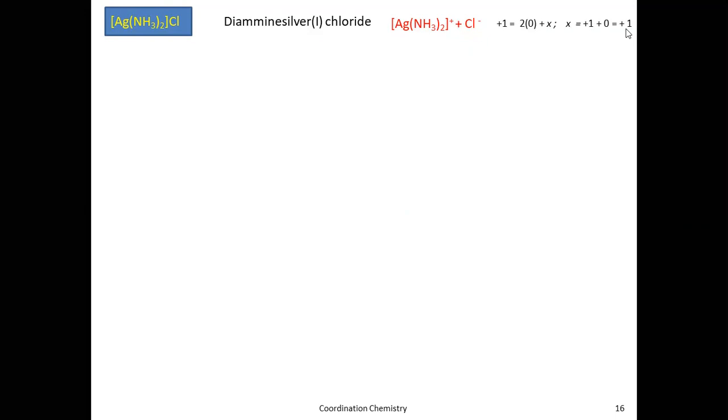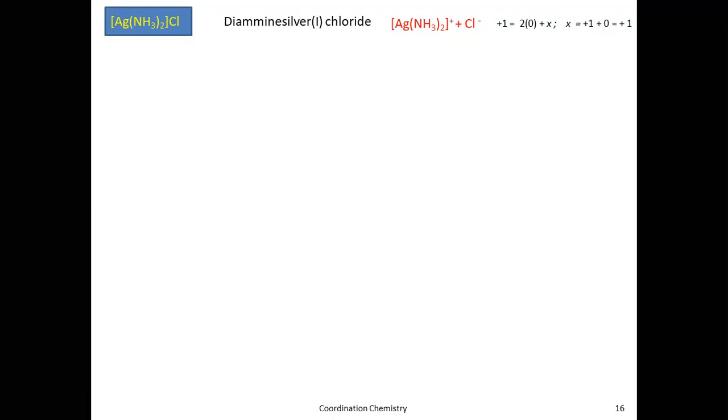Since the charge on the central metal ion is positive, there is no specific ending on the name, so you can write the central metal ion as it is. This is silver. So diamine, there should not be any space. Remember, there should not be any space while naming the coordination sphere, not the whole. You have to put a space between cation and anion, but while naming the coordination sphere, there should not be any space between ligands, the central metal atom and the charge.